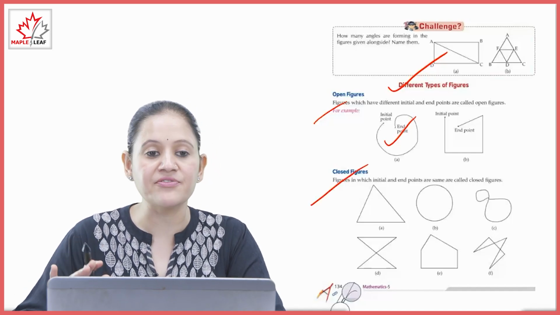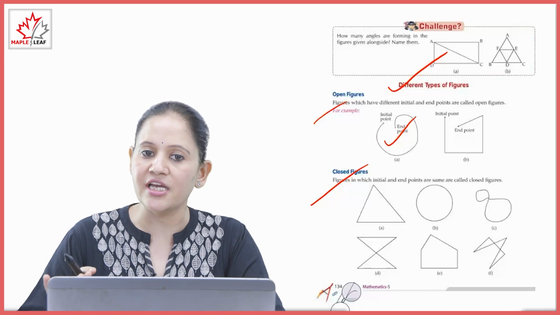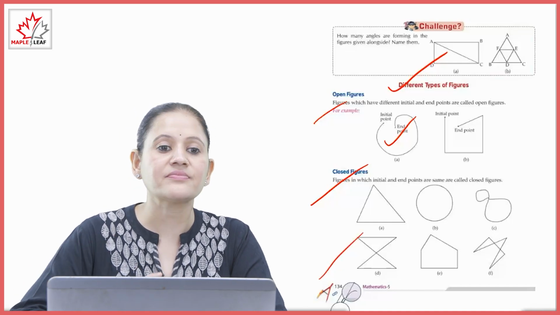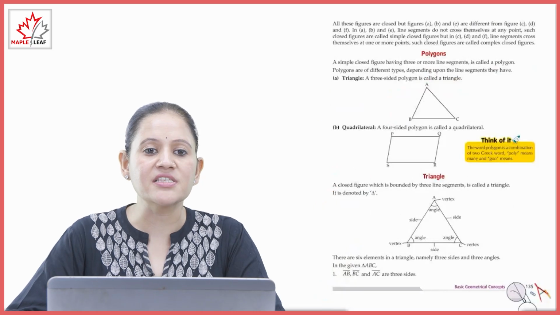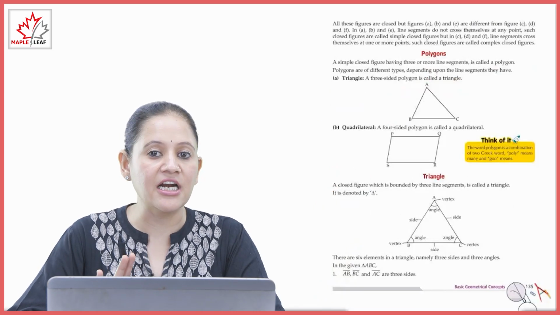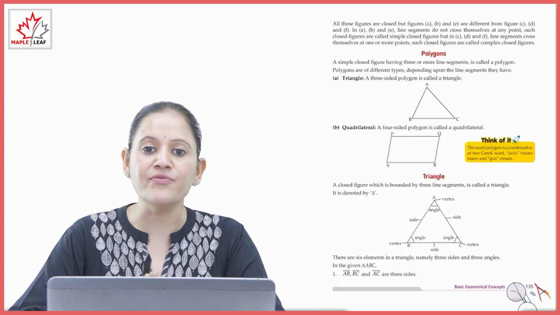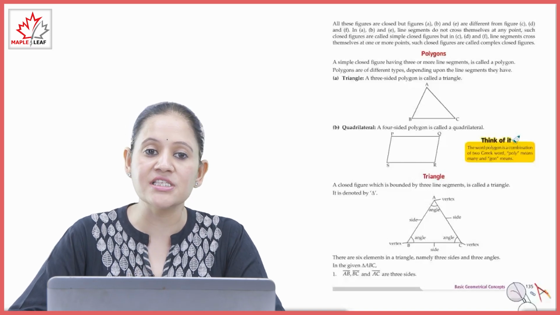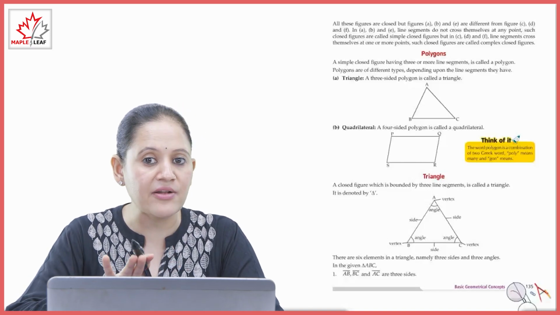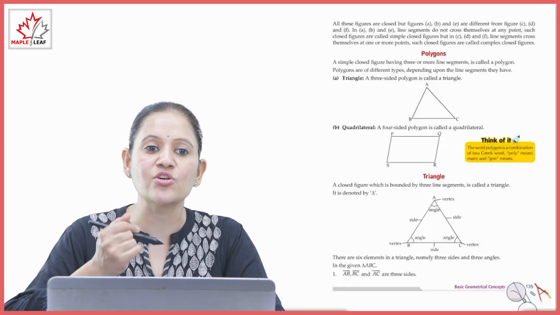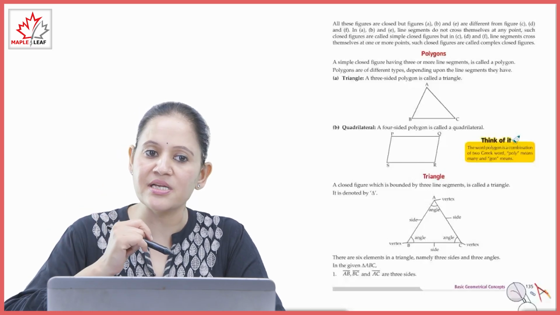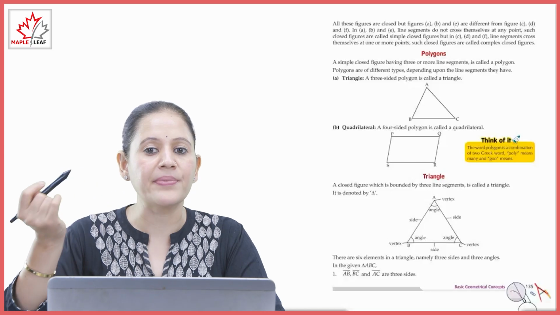Closed figures which have the same initial and end point, they are called closed figure. All these figures are closed figure. A, B and E are different from figures C, D and F. In A, B and E, you can see the line segments do not cross themselves at any point. Such closed figures are called simple closed figure. If the line segments cross themselves at one or more points, they are called complex closed figure.